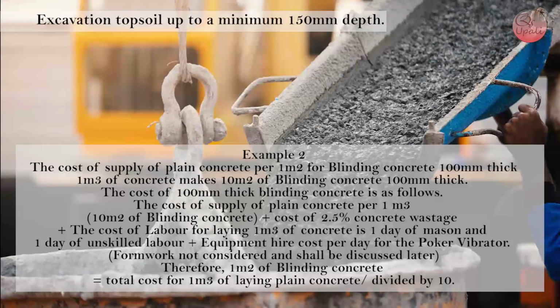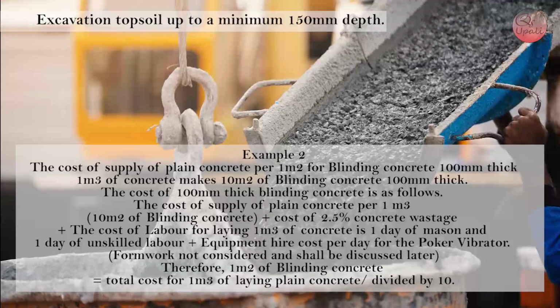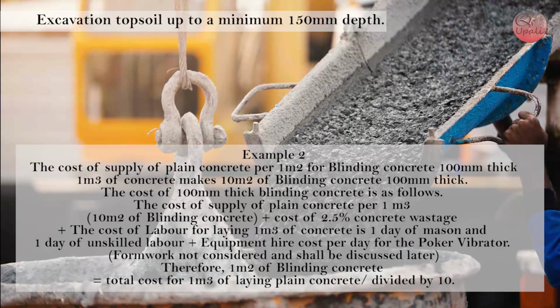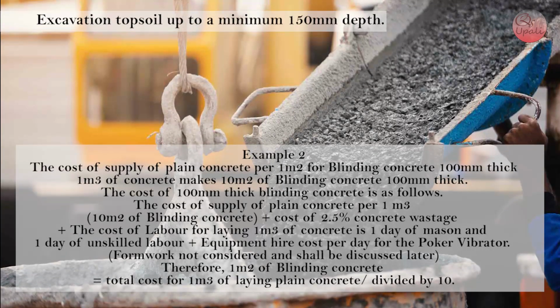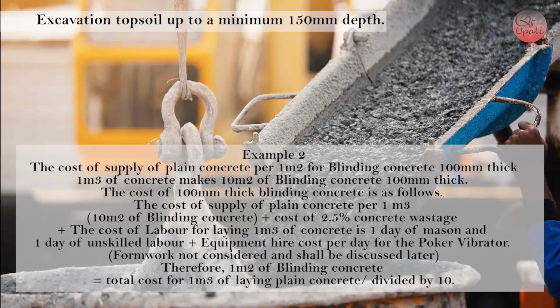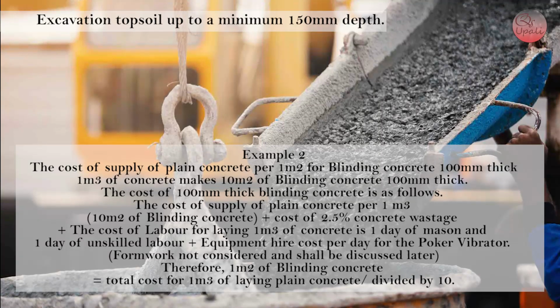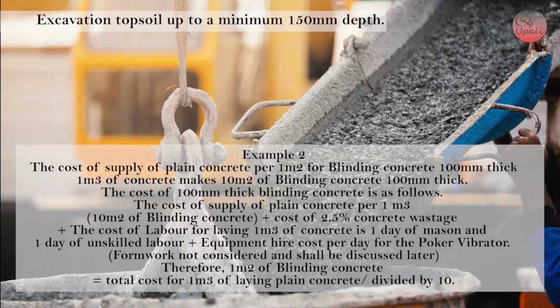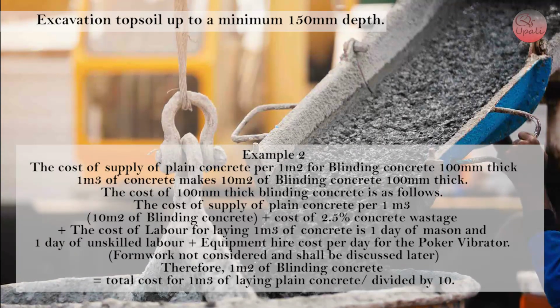Example 2. The cost of supply of plain concrete per 1 square meter for blinding concrete 100 mm thick. 1 cubic meter of concrete makes 10 square meters of blinding concrete 100 mm thick. The cost of 100 mm thick blinding concrete is as follows.